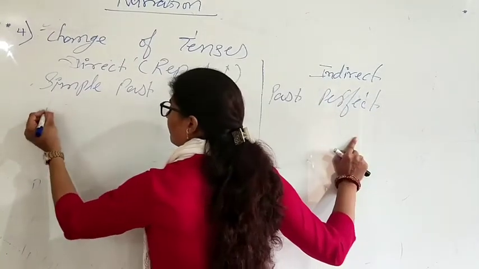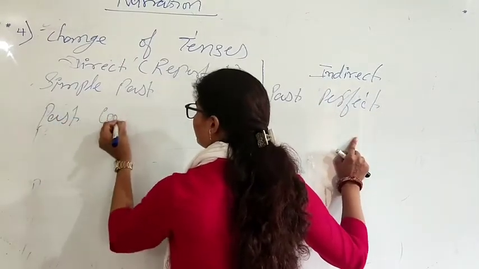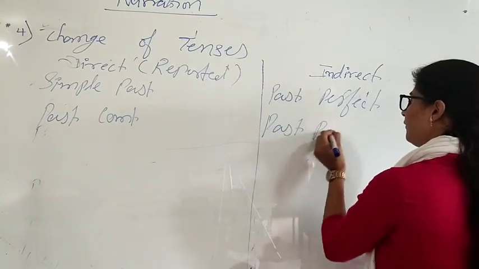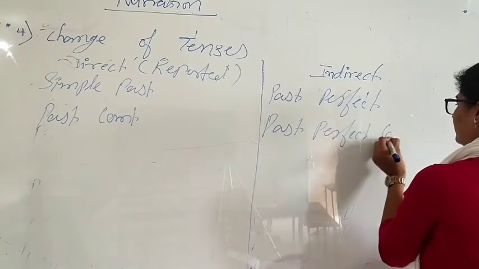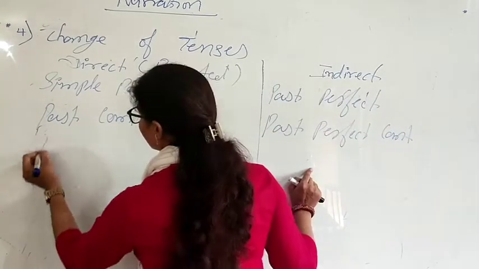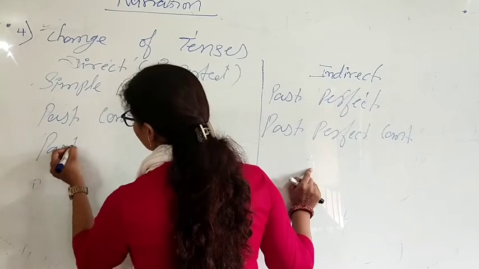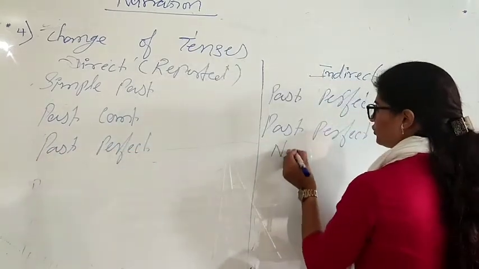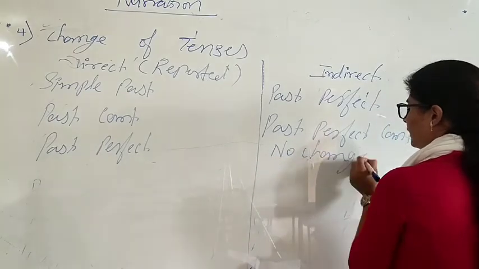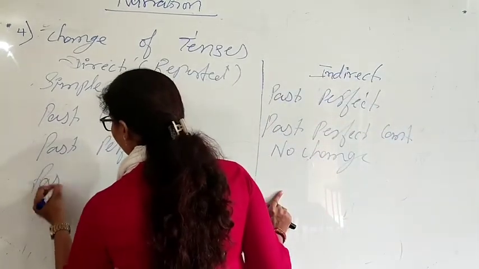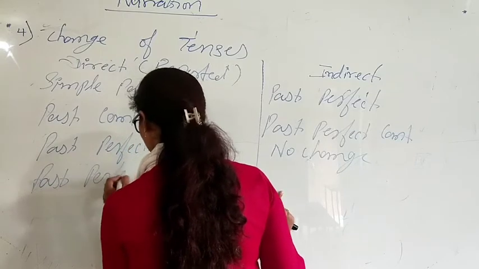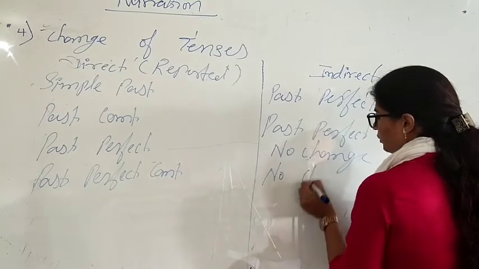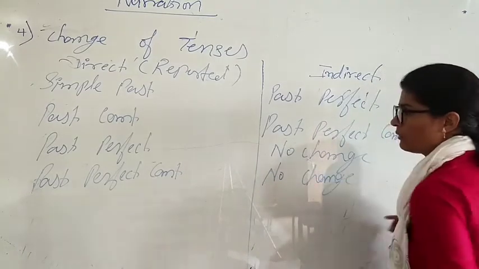If we have past continuous, then it is going to change to past perfect continuous. And if we have past perfect, then there is no change. And if you have past perfect continuous, then again there is no change, right?